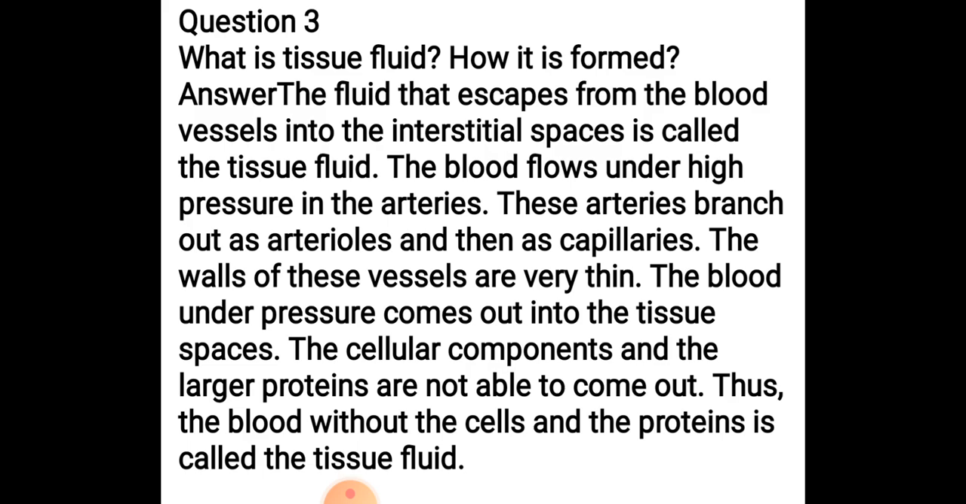Now, what happens? When the arteries divide to form arterioles and then capillaries, the tubes get thinner, and as the blood is flowing under very high pressure, the blood oozes out from the pores into the spaces between the tissues, and that is known as tissue fluid, or we also call it interstitial fluid. Here the large protein molecules, the cells, the corpuscles do not come out, so that's why it is pale yellow in color as compared to blood.